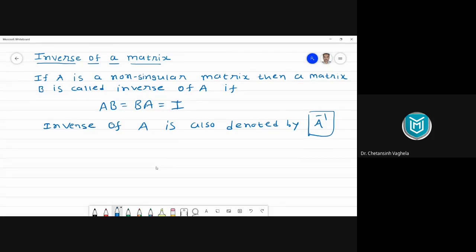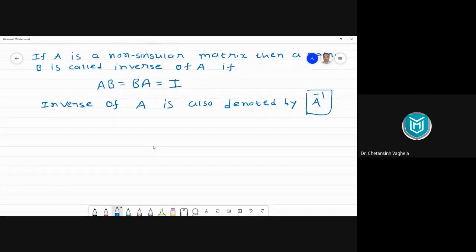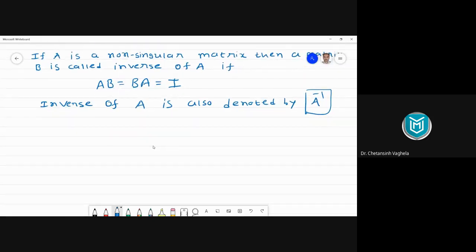And if you recall your 12th science, there was one formula for calculating inverse of any matrix, and that formula is this: A inverse is equal to 1 upon determinant of A into adjoint of A. This is called adjoint of A. This is the formula for calculating inverse of any matrix capital A.